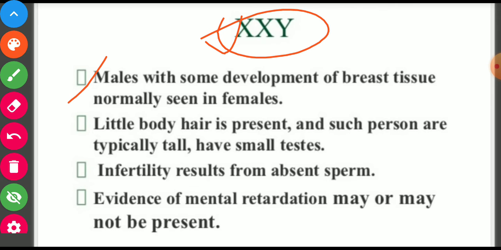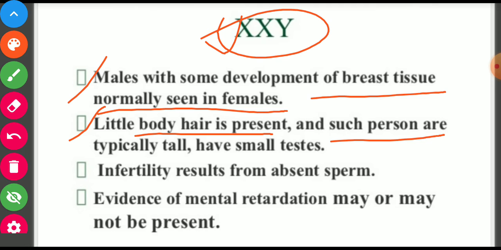So symptoms: males with some development of the breast tissues, normally seen in females. Little body hair is present. Such persons are typically tall, have small testes. They are infertile due to the absence of sperms. Evidence of mental retardation may or may not be present.